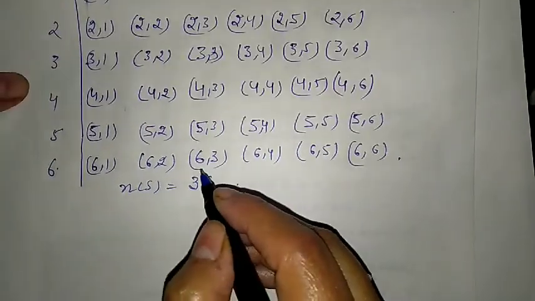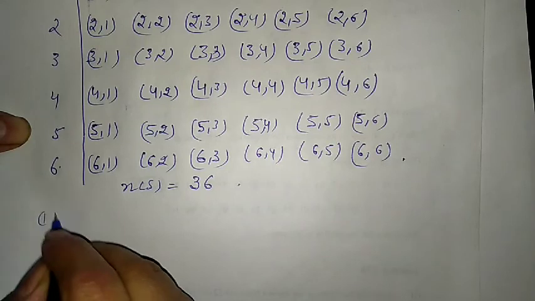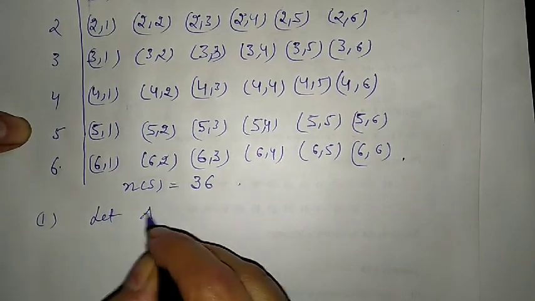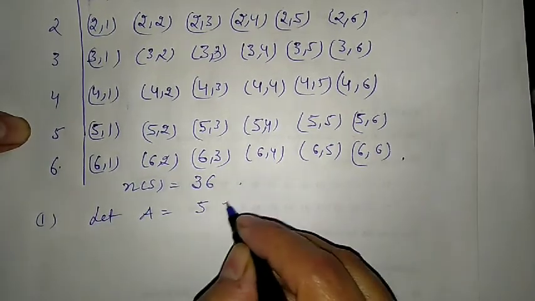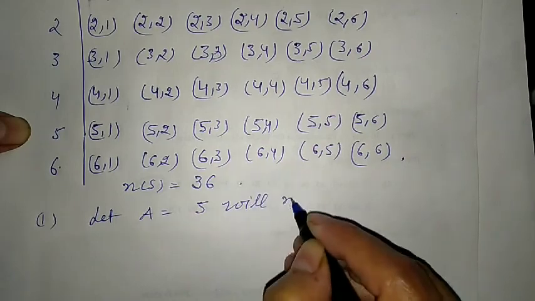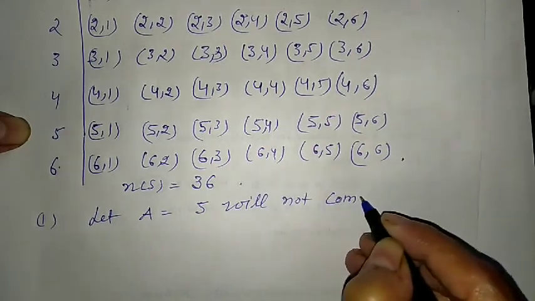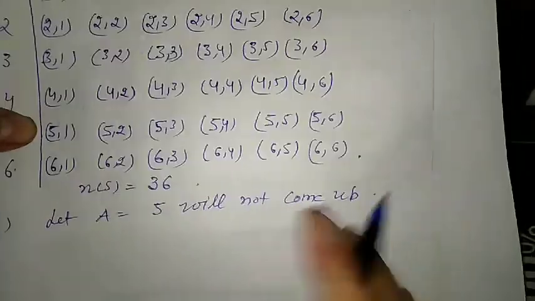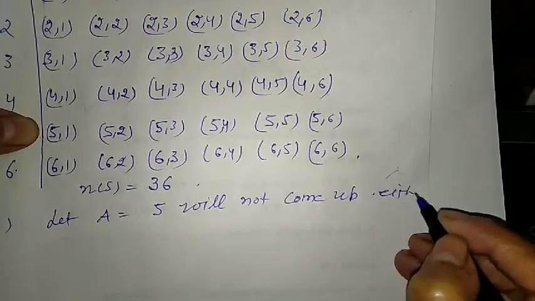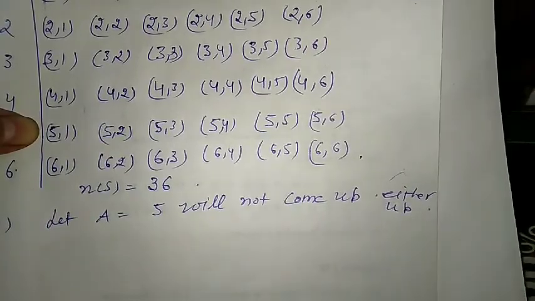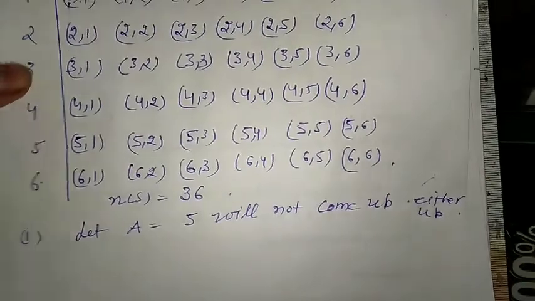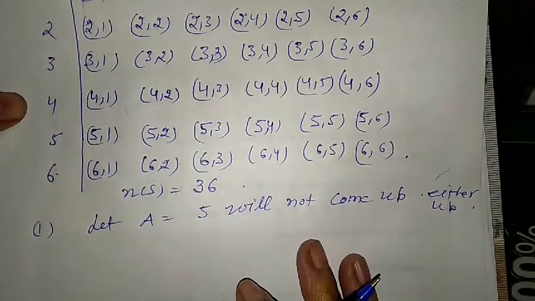Now for the first part, let A be the event that 5 will not come up either time. 5 आया ही नहीं. Okay, 5 will not come up either time. 5 नहीं आया.